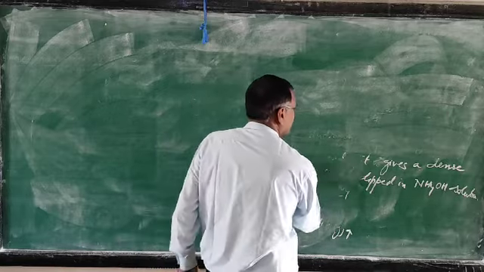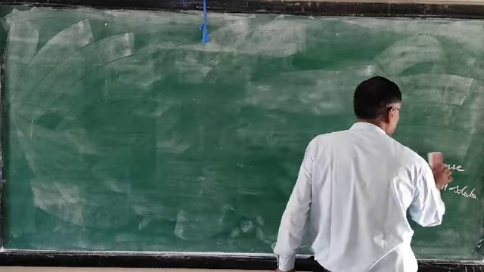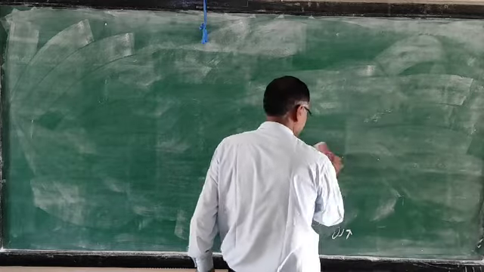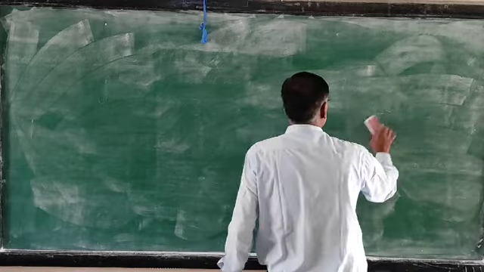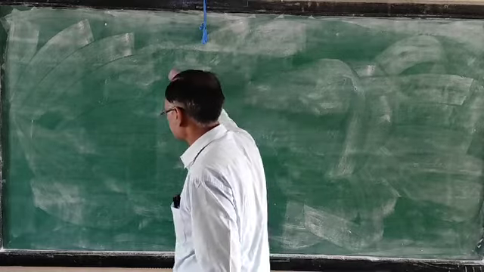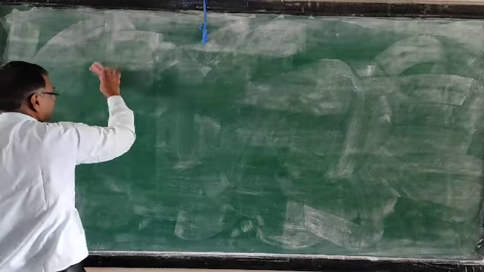Observation, name the gas released, you will get these. That's why I suggest you read this chapter sincerely and practice the chemical equations by writing them in a rough copy.